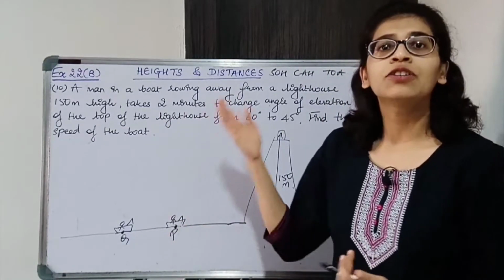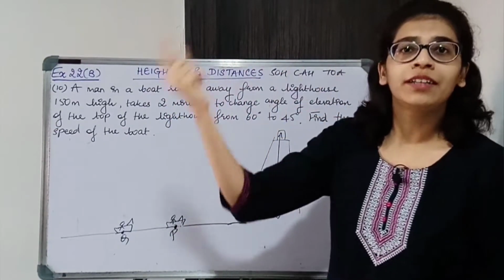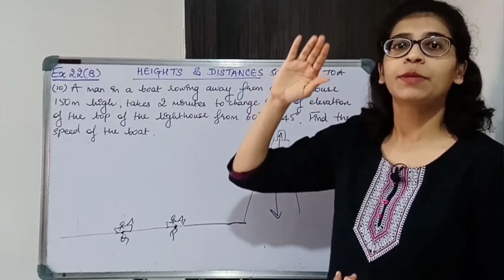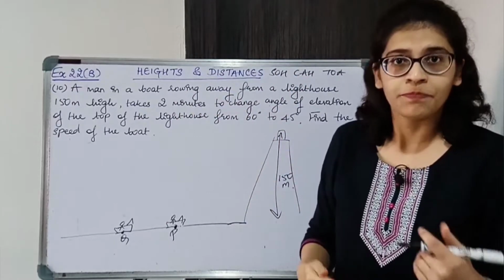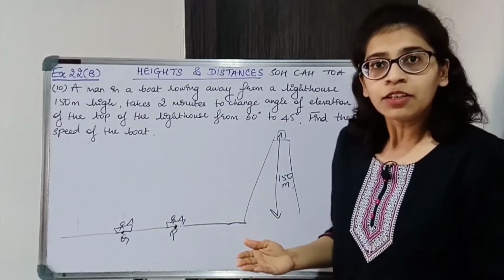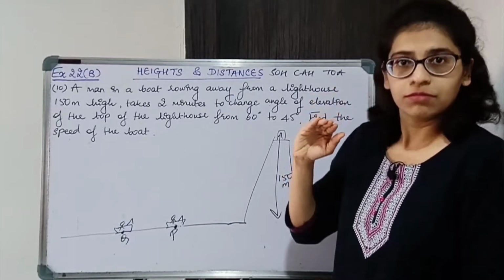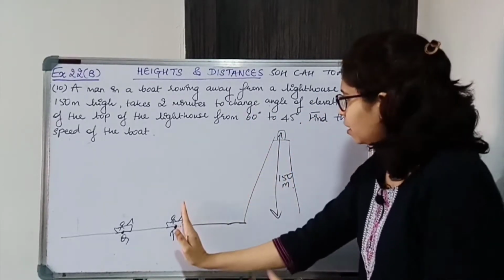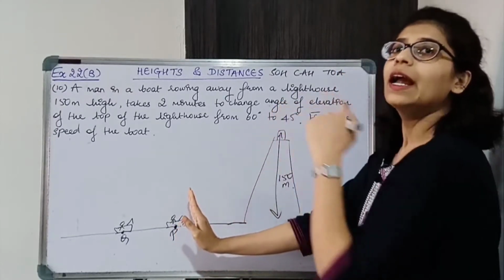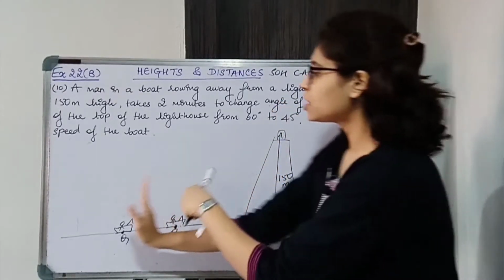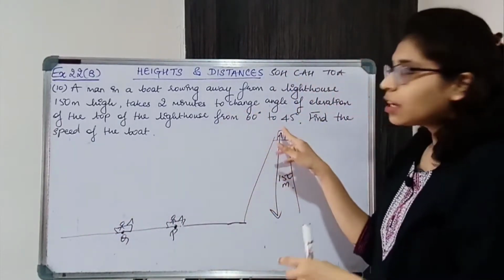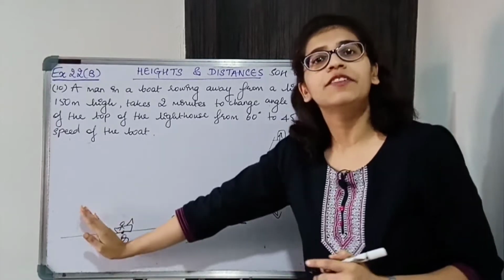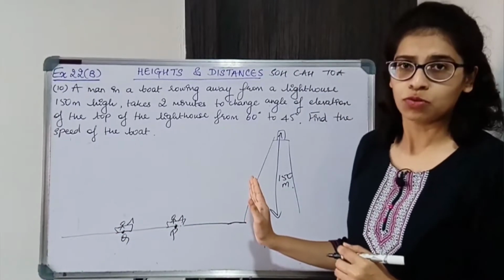When you are standing in front of a tall building, if you have to look at the terrace, you have to tilt your head up a lot. But if you are standing at a distance from it, certain meters, then you will not have to tilt your head a lot. So angle of elevation will decrease. If you are standing here you have to tilt your head more to look at the top, but if you are standing at a little distance you will have to tilt your head a little less. So angle of elevation becomes lesser when you go far and it increases when you come close.